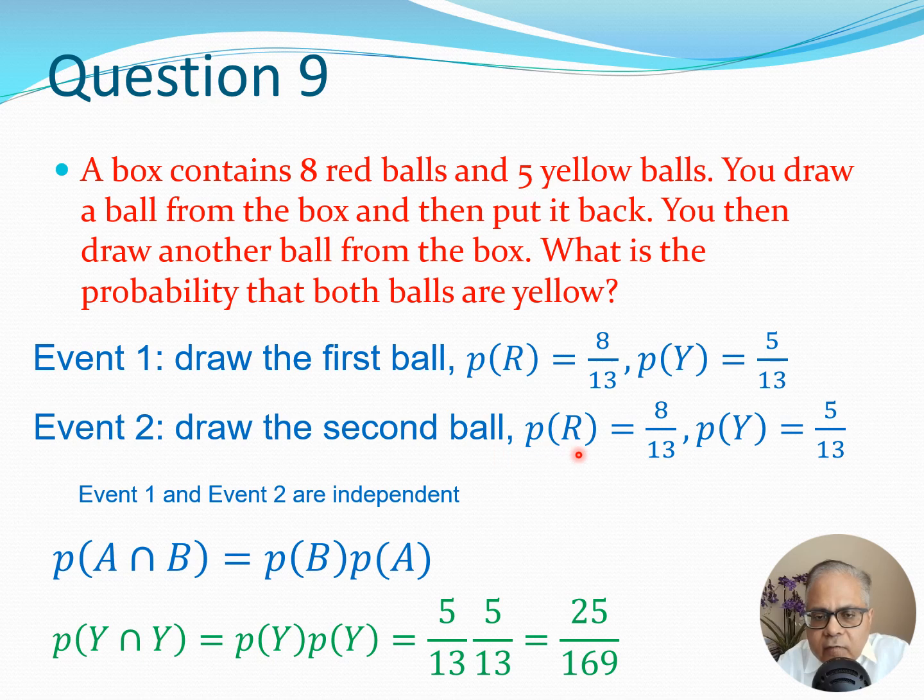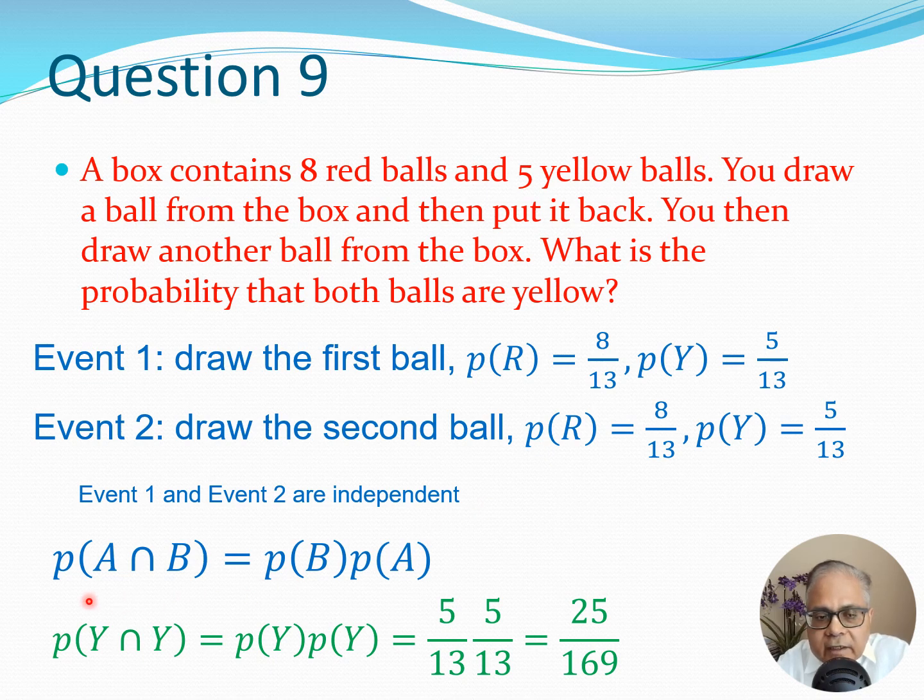So in the case of the second drawing, as far as the event 2 is concerned, again the probability of a red ball is 8 by 13 and the probability of a yellow ball is 5 by 13. And in this case, we clearly see that event 1 is not related to event 2. They are essentially independent. And this is because we put the ball back.